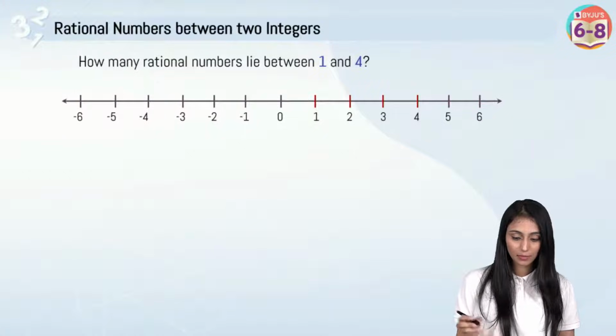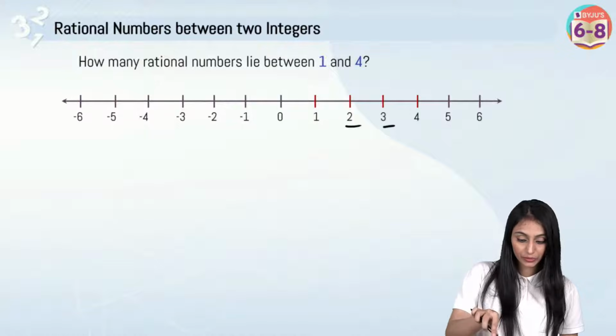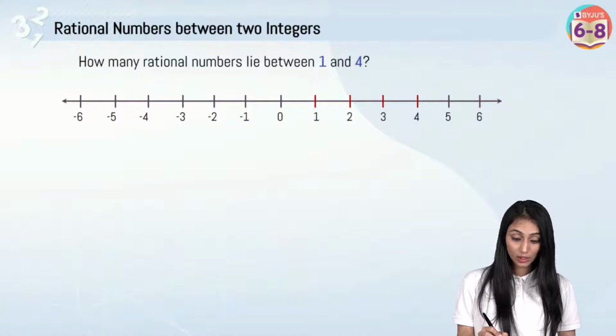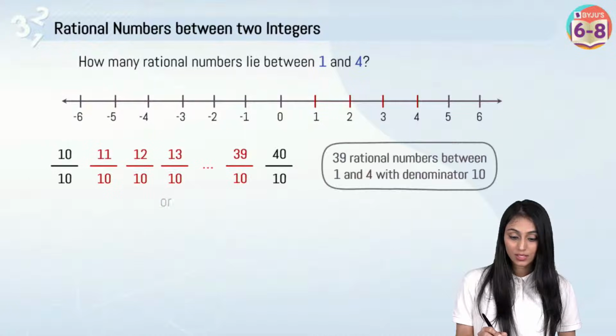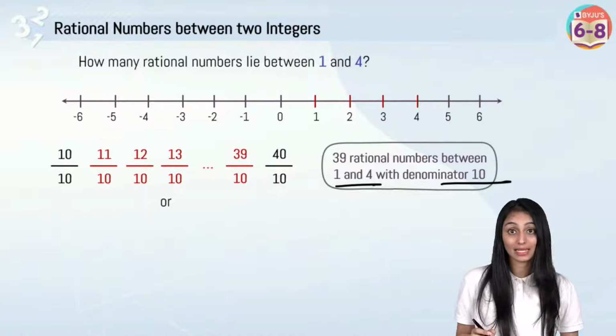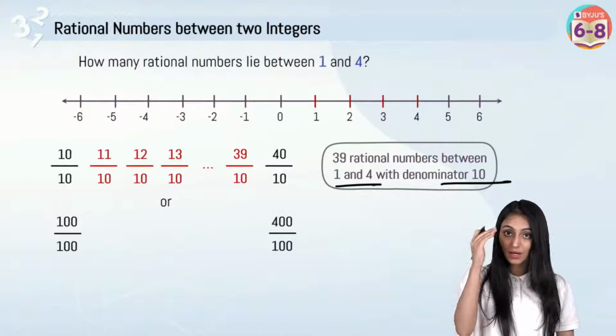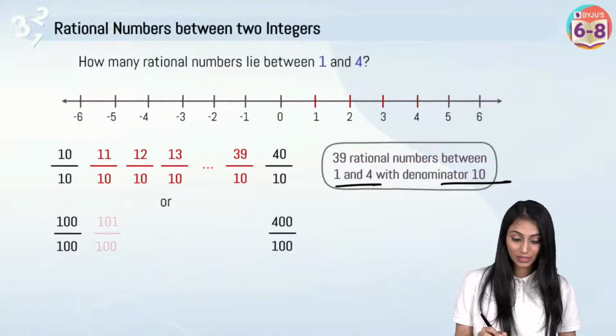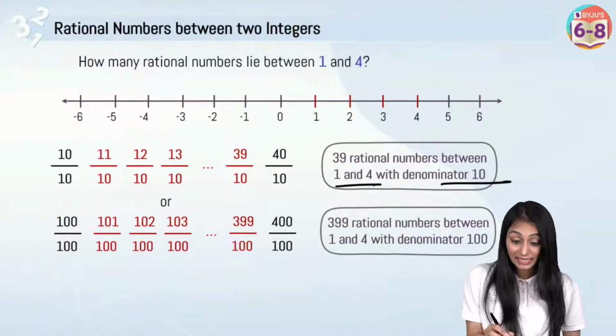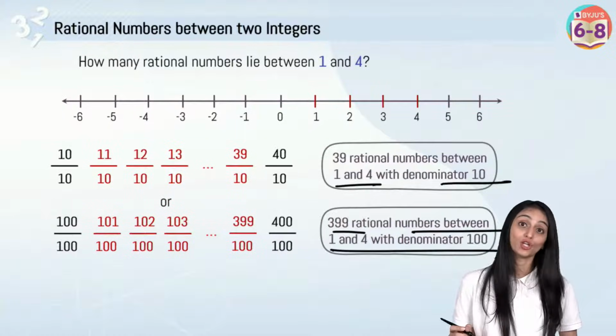If I look here, I have 2 and 3, and both of them have denominator 1. But if I make their denominator 10, how many rational numbers would I have between them? You can see 39 rational numbers between 1 and 4 with denominator 10. But now if I change the denominator to 100, this becomes 100 by 100, this becomes 400 by 100. You can see that, my God, 399 rational numbers between 1 and 4 with denominator 100.